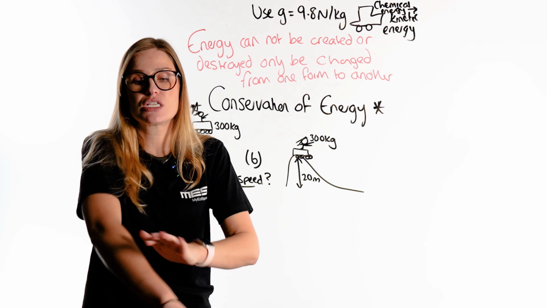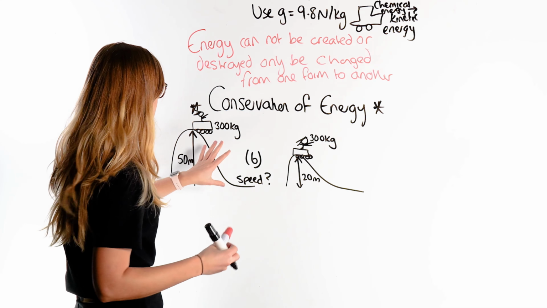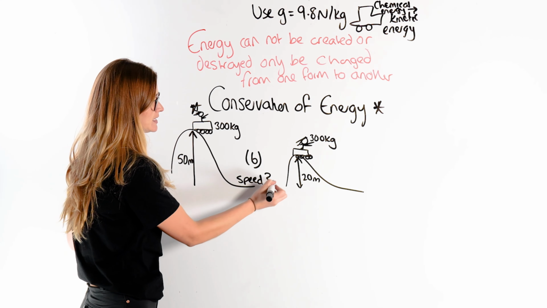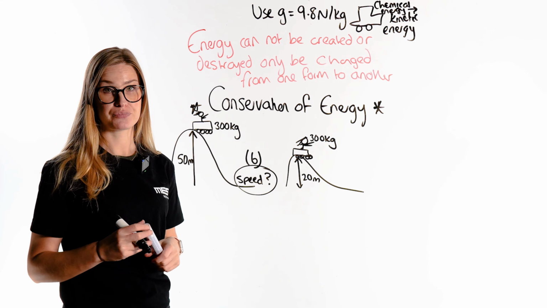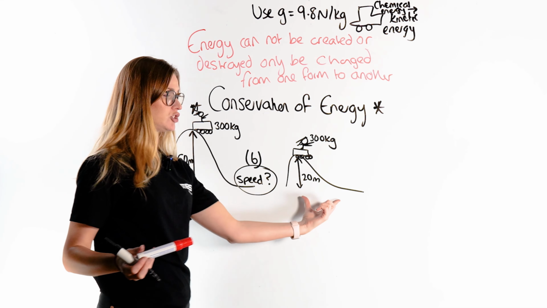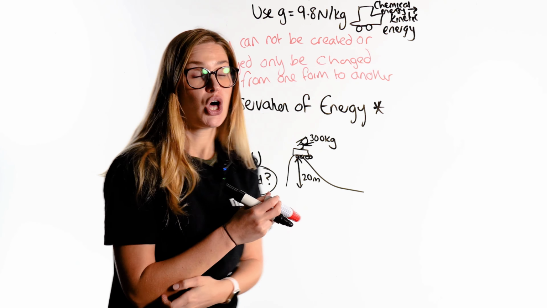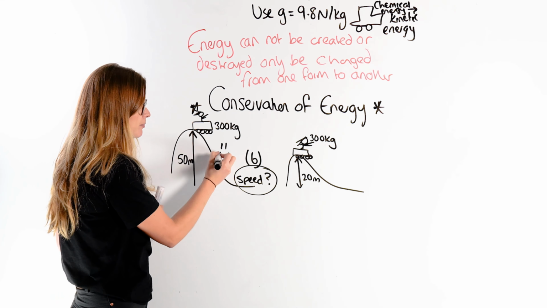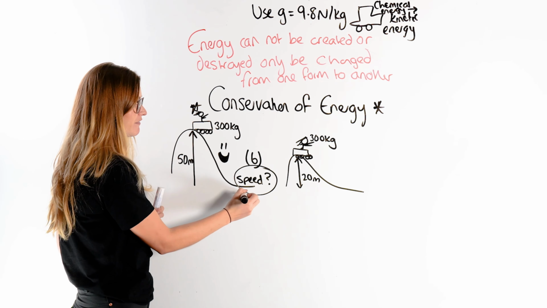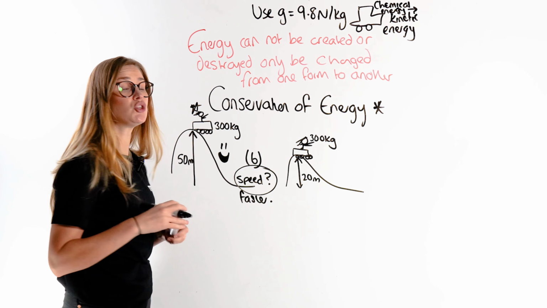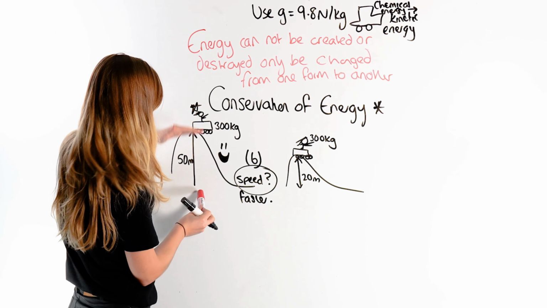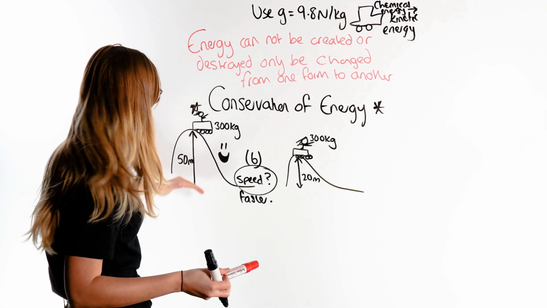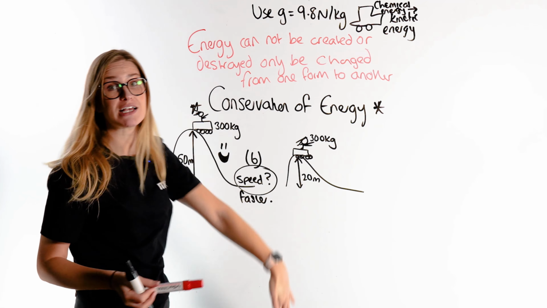So, how does this come up in questions? A question could be, let's say we've got a roller coaster. I want to know what is the speed of the roller coaster at the bottom. If we have these two roller coasters and I go to the theme park, hopefully you're thinking, I definitely want to go on this ride, because I know straight away that it's going to be faster at the bottom. And you know that because it's higher up to begin with. You learned this without meaning to: things that are really high up to begin with can always go faster at the bottom.